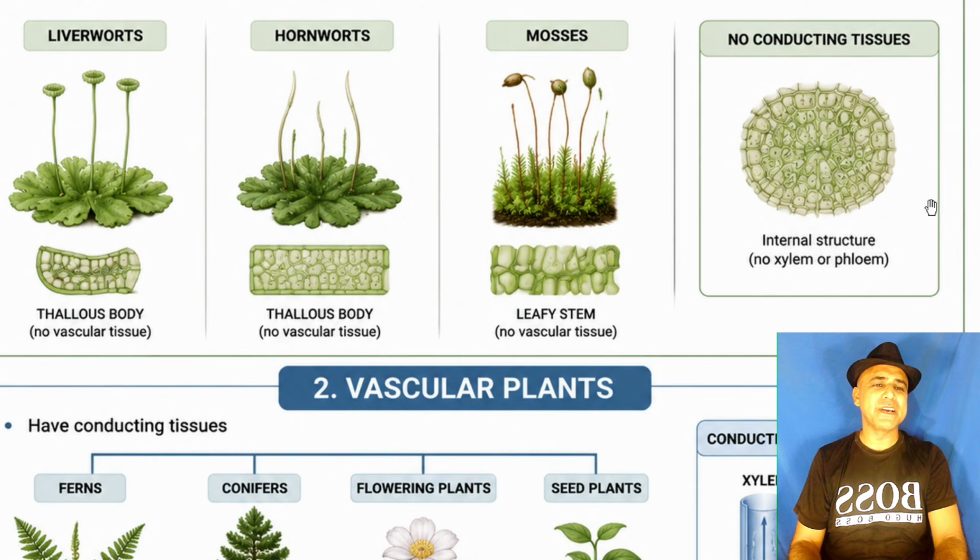Internal structure: you can see a cross section of the body. There is no xylem or phloem. In non-vascular plants, there is no xylem and no phloem. The body is thallus-like in liverworts and hornworts, and a leafy stem in mosses. But there is no xylem and phloem.